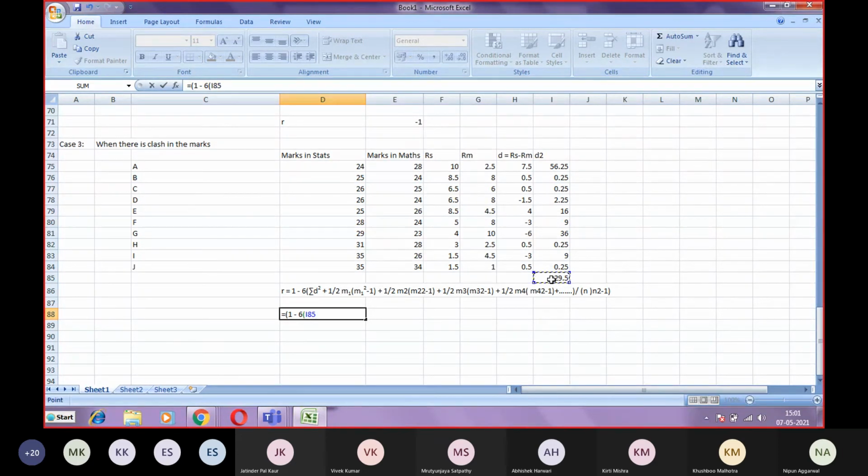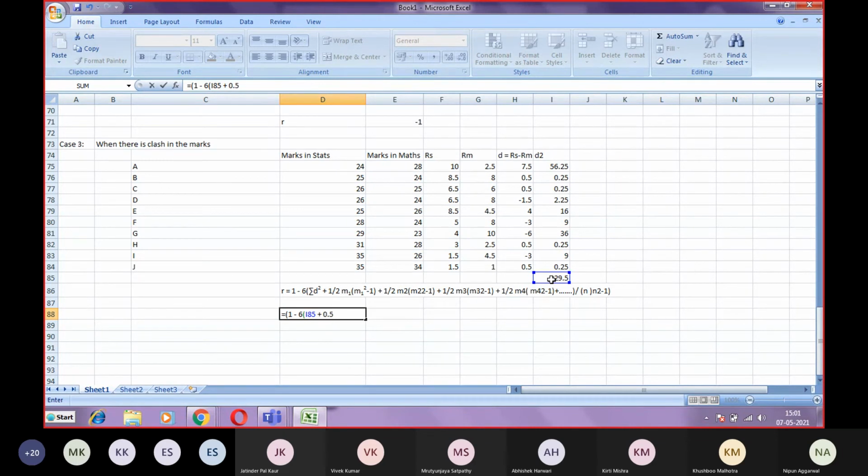So 1 minus 6 sigma d square plus 1 by 2, which can be written as 0.5.